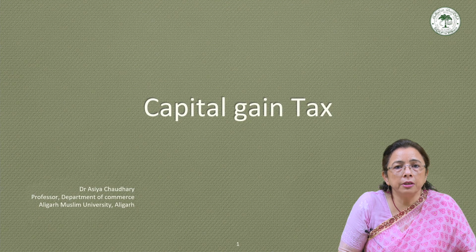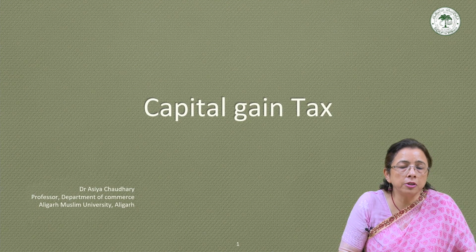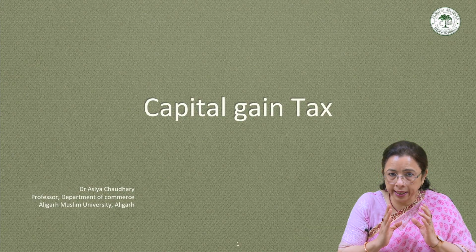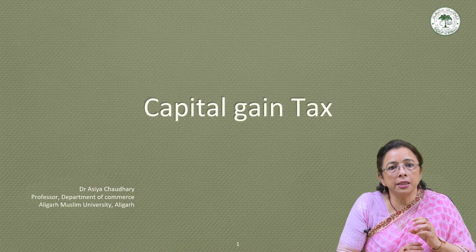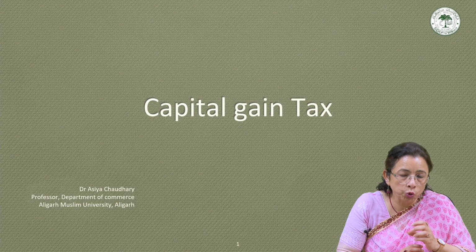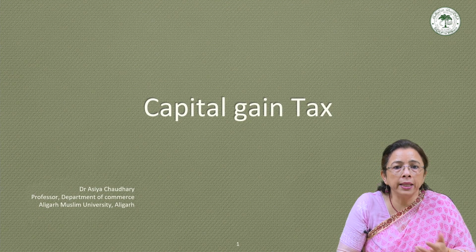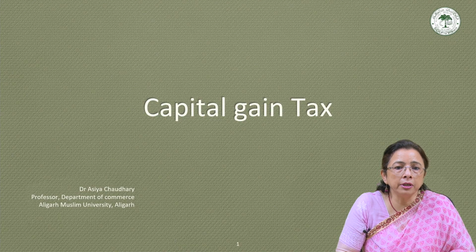First let us understand what is capital gain tax. Capital gain tax refers to any tax that is imposed under Section 45 of the Income Tax Act 1961 on any profit or gain arising from the transfer of a capital asset. The capital asset is defined under Section 2(14) and includes property such as land, building, shares, and securities, while the transfer is defined under Section 2(47).